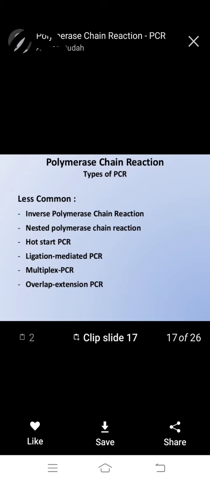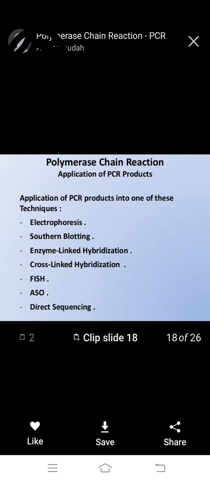Next, this common reaction is the polymerase chain reaction, in many types. So next, the application of the PCR product into one of these techniques is important. First, electrophoresis is important in the application of PCR, and Southern blotting.